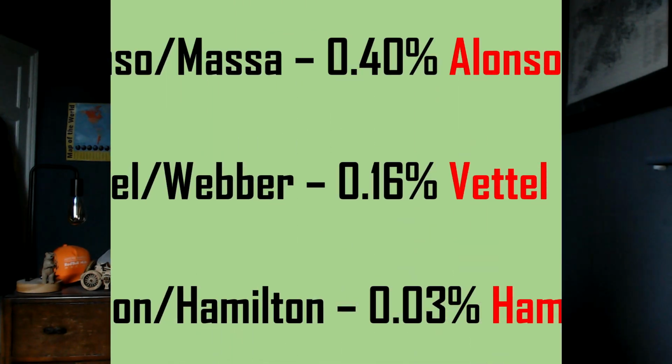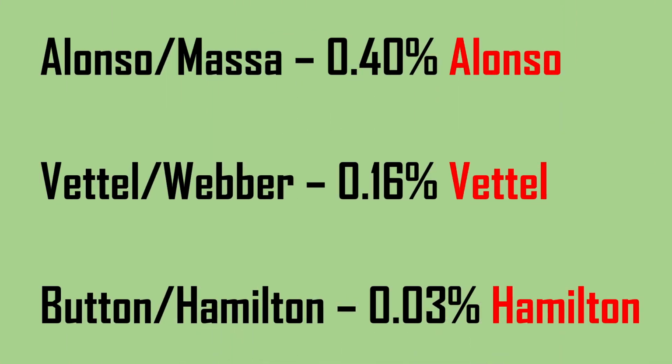So of all of the teammates that we have looked at so far in this little series, this is by far and away the closest teammate pairing that I have looked at. Now on screen is a list of the teammate comparisons that I have done so far: Alonso versus Massa, where Alonso was faster by 0.4% per lap, Vettel versus Webber, where Vettel was faster by 0.16%, and now Button versus Hamilton.